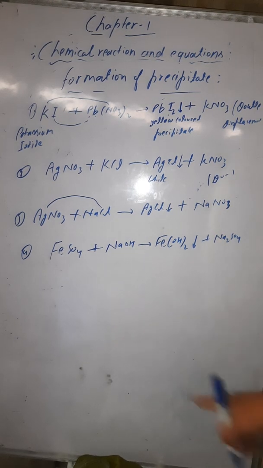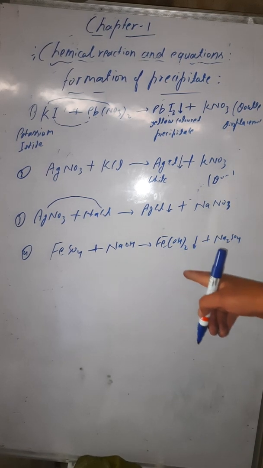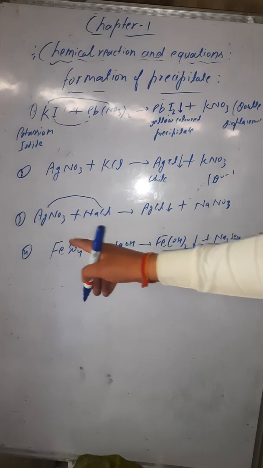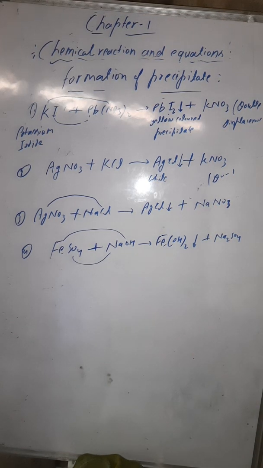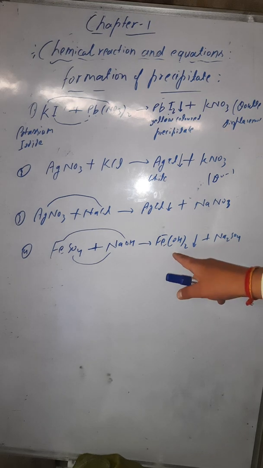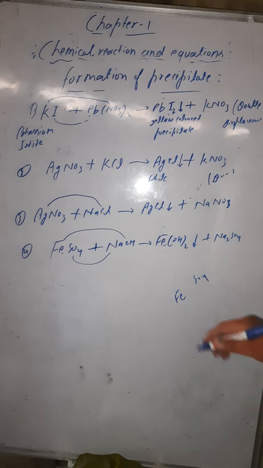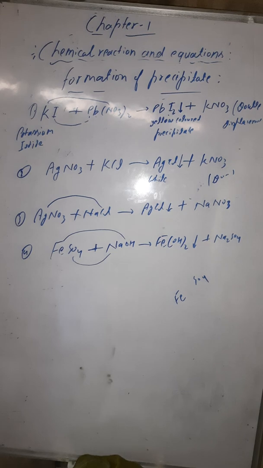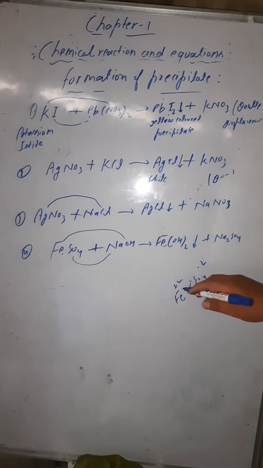So when this ferrous sulfate is reacting with sodium hydroxide, NaOH, what will be formed there? Ferrous hydroxide and sodium sulfate. This is again an example of double displacement. This one is reacting with this and this one reacting with this. Why have I written here FeSO4? Here you can see ferrous, this is sulfate. If you want to check the valency, what is the valency of ferrous ion? It is +2, and the sulfate ion is -2. Both have the same valency here.